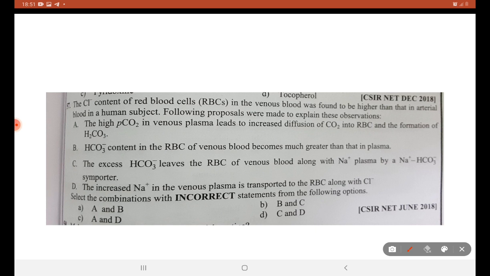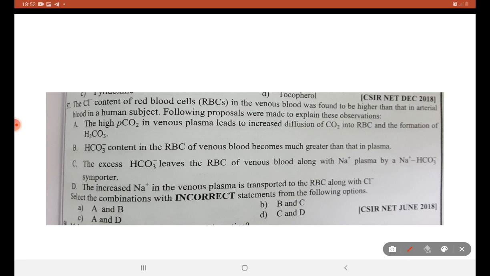Next, excess of carbonic acid leaves the RBC of the venous blood along with Na+. This is a short one because in the bicarbonate chloride shift there is no role for sodium. Then, increased Na+ in venous plasma is transported to RBC along with chloride. This is a short wrong answer because sodium has no role.